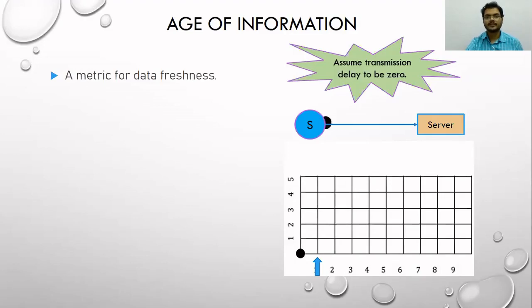In the first time slot, the node transmits a data packet, however that is not received by the server. So now the last known status is 1 time slot old. In time slot 2 also, a packet is not received by the server, so now the last known status is 2 time slots old. In time slot 3 again, the last known status becomes 3 time slots old. However, in time slot 4 a packet is transmitted by the node and is also received by the server. So the last known status is now 0 time slots old.